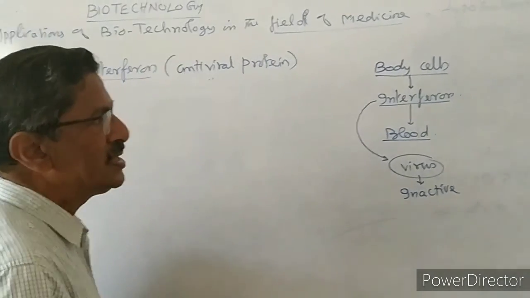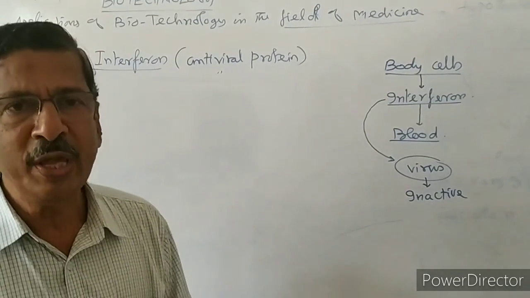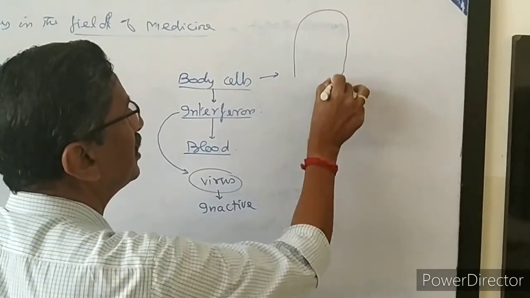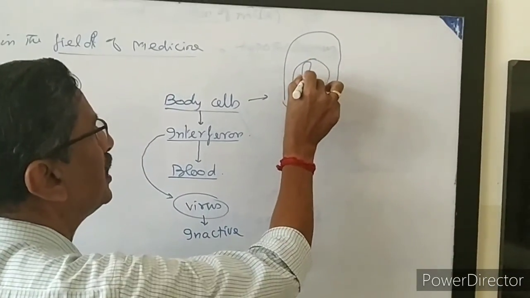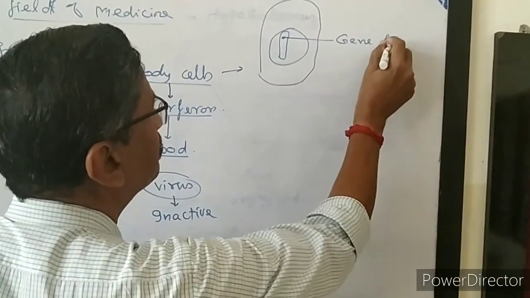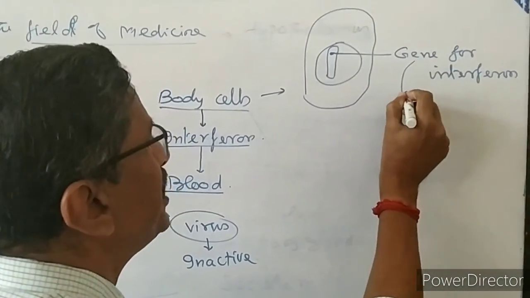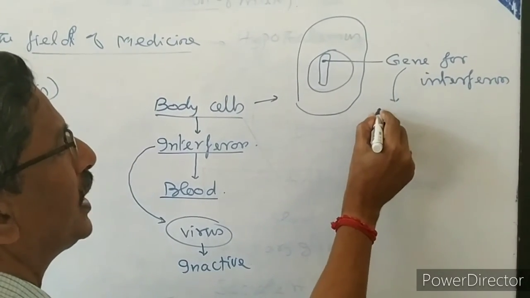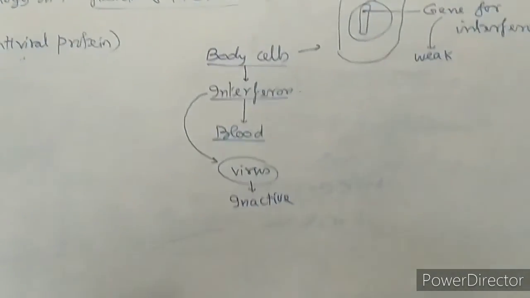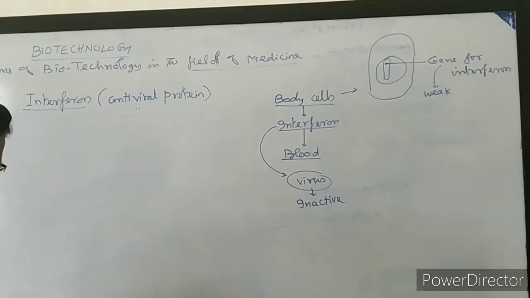But for some individuals, the body cells are not secreting interferon. Why? What is the reason? Take one body cell. In the nucleus, in the chromosome, there is a gene for interferon production, a gene for the synthesis of interferon. But this gene is very weak, or the gene is inactive. As a result of this, the interferon is not at all secreted.